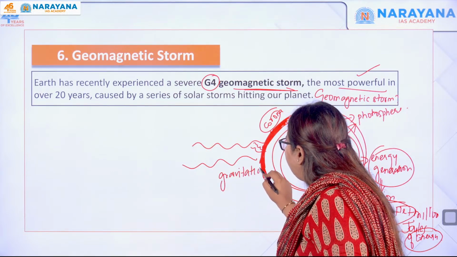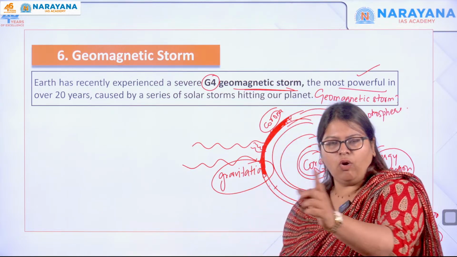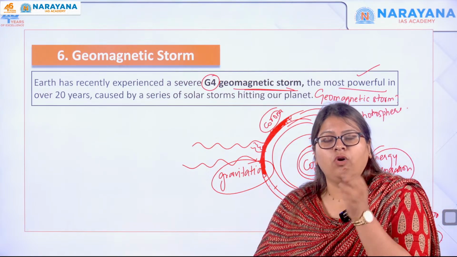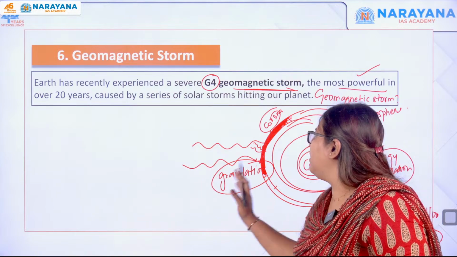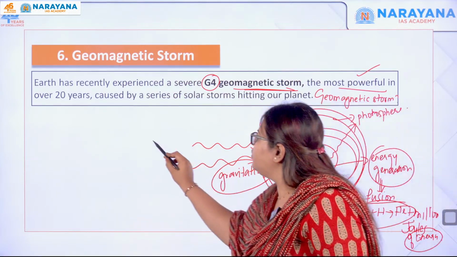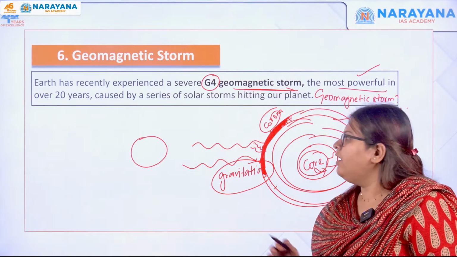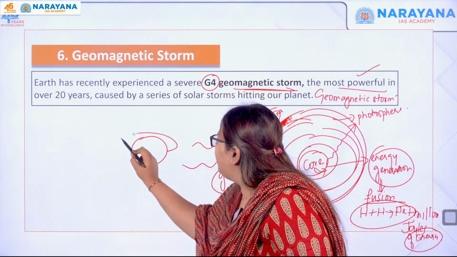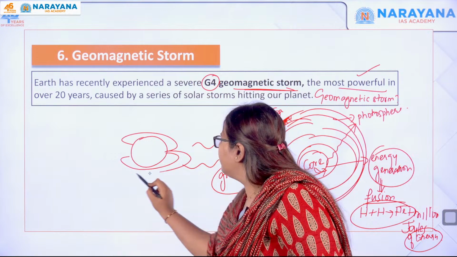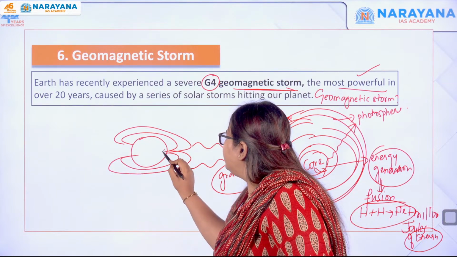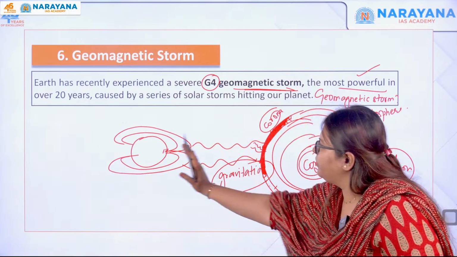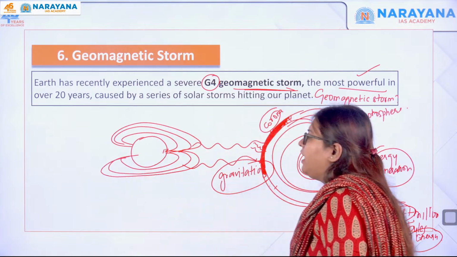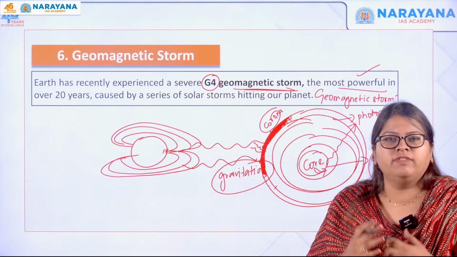You know how big the gravitation of the sun is, right? It is holding all the other planets around it, but the energy of the charged particles in the corona is so high that they escape the gravity of the sun and move towards the earth. Do you understand? And when they move towards the earth, they come in contact with the earth's magnetic field. This is the magnetic field, this is north and south, the earth is like this. This is the sun, this is the earth. So it comes in contact with the earth's magnetic field, and it results in shock waves that are released.